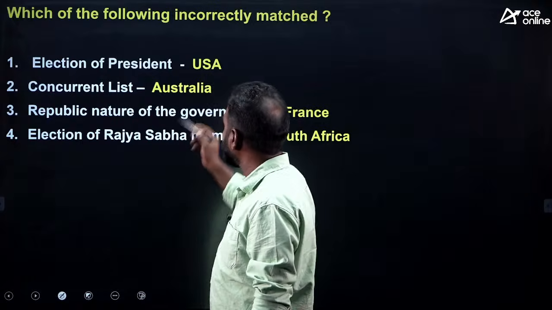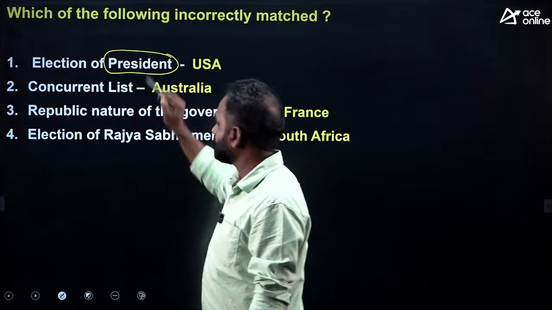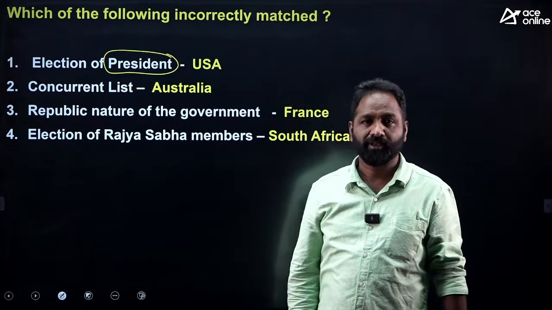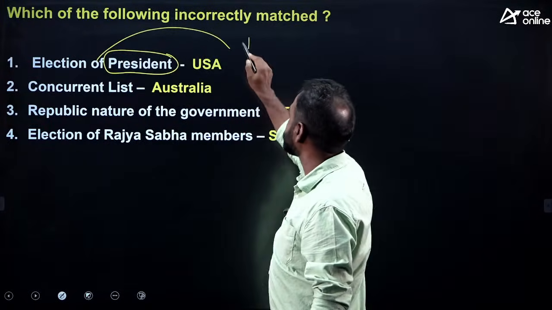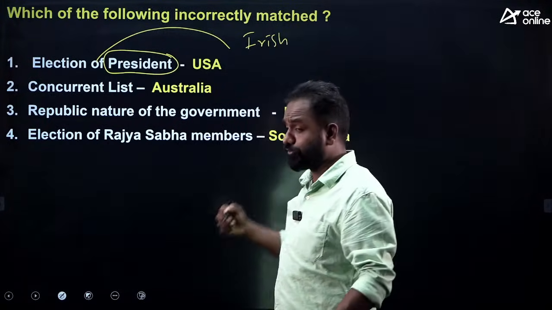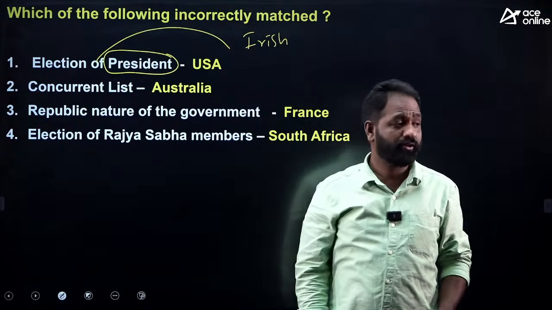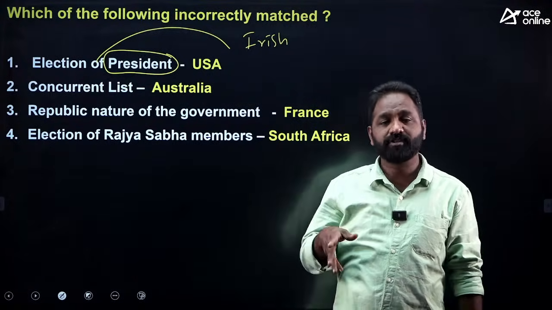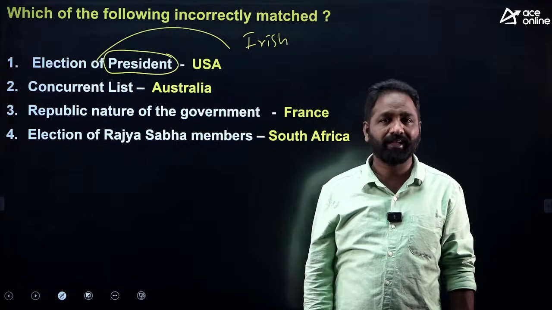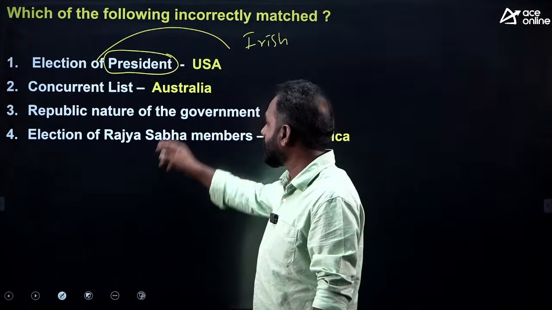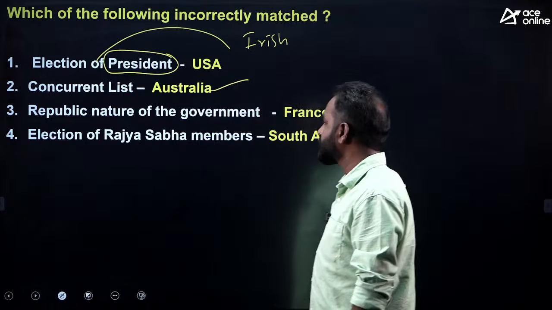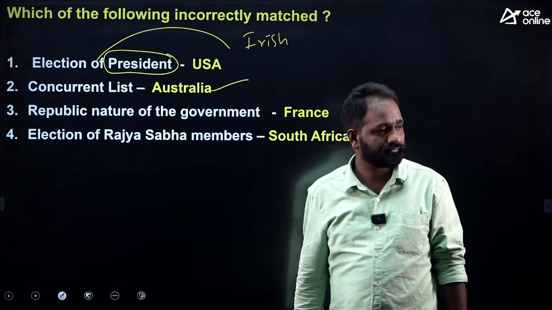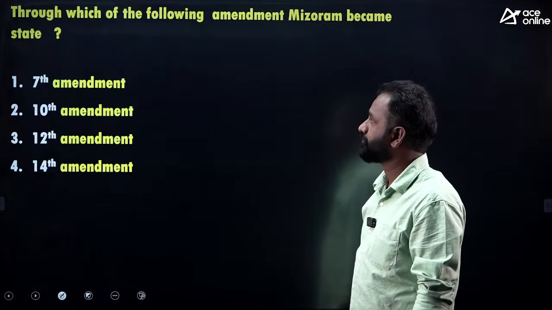Right, yes, you said right. The president and the vice president are taken from USA, but the election of president is from the Irish constitution, because in a flow sometimes we will make some mistake. Whenever we say president, we go to America, but no, the manner of election of president is taken from Ireland only. Yes, you are right. The concurrent list is from Australia, the republic nature of the government from France, and election of Rajya Sabha members from South Africa.